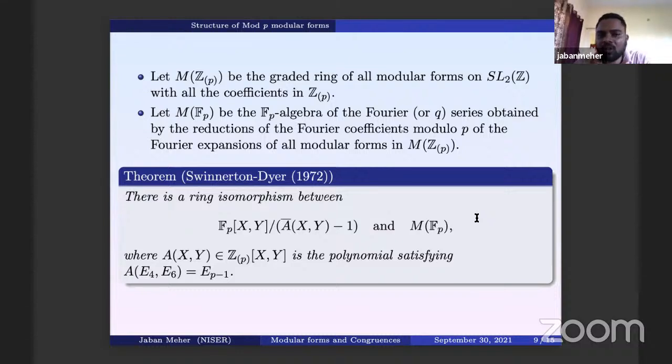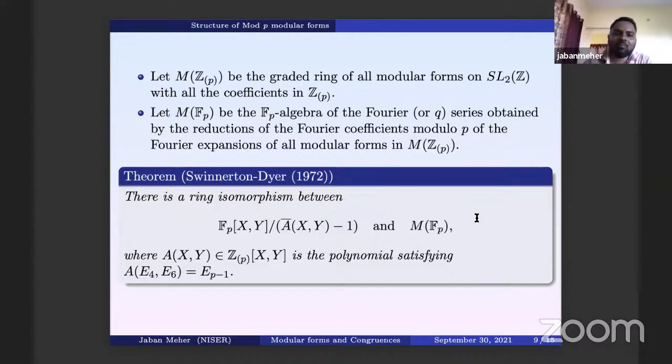So when you have modular forms M(Z_p), this is the collection, and each modular form has a Fourier expansion. You reduce this Fourier expansion mod pZ_p. Then what you get is a set of q-series expansions where the Fourier coefficients will be from F_p.